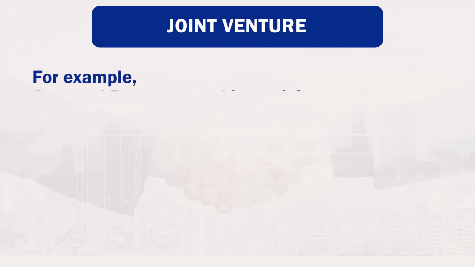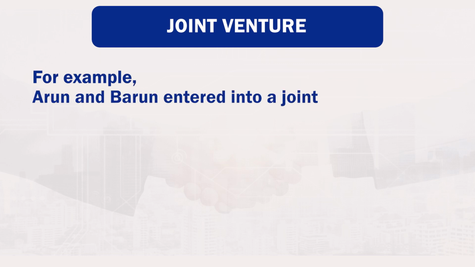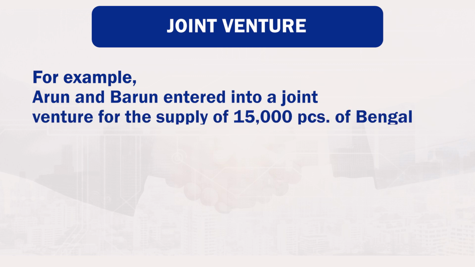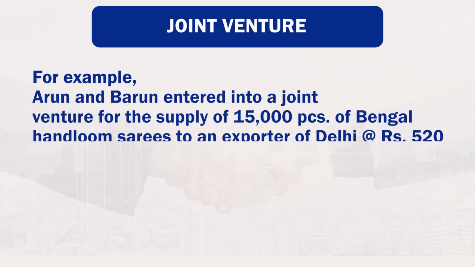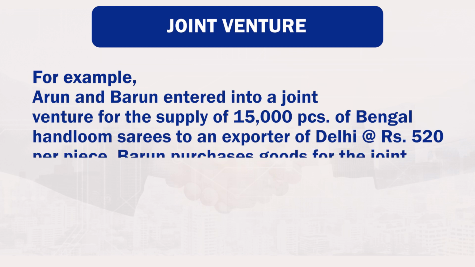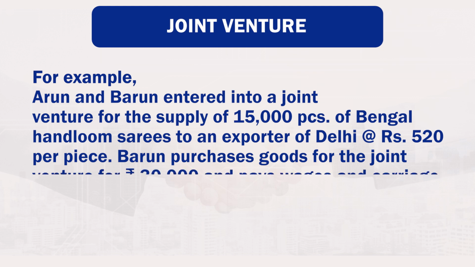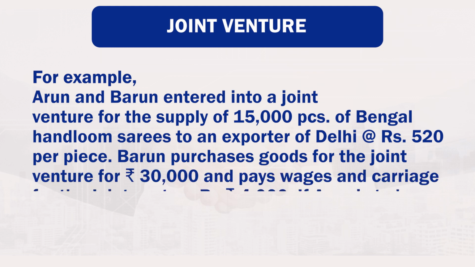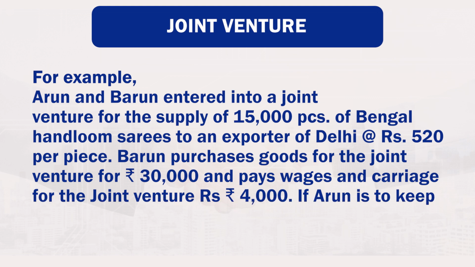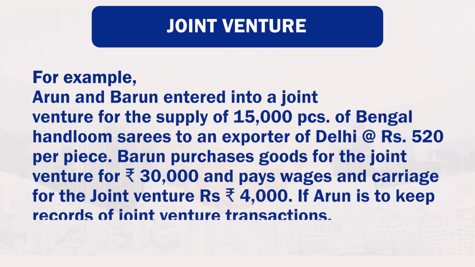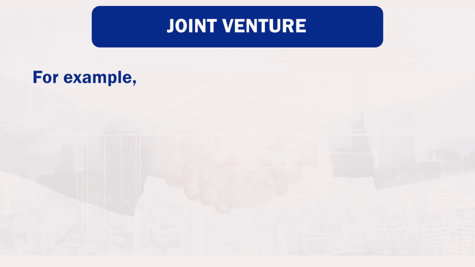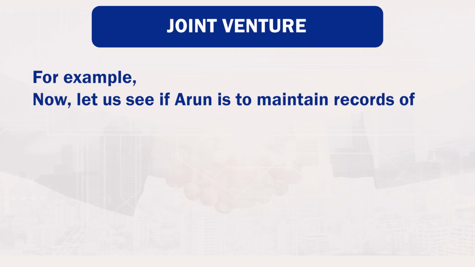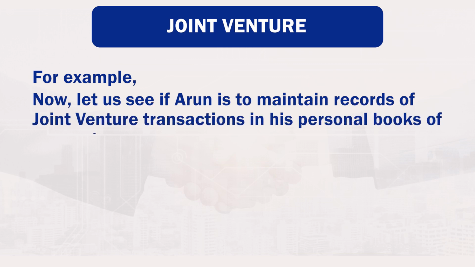For example, Arun and Barun entered into a joint venture for the supply of 15,000 pieces of Bengal handloom saris to an exporter of Delhi at the rate of Rs 520 per piece. Barun purchases goods for the joint venture for Rs 30,000 and pays wages and carriage for the joint venture Rs 4,000. Now let us see if Arun is to maintain records of joint venture transactions in his personal books of accounts.